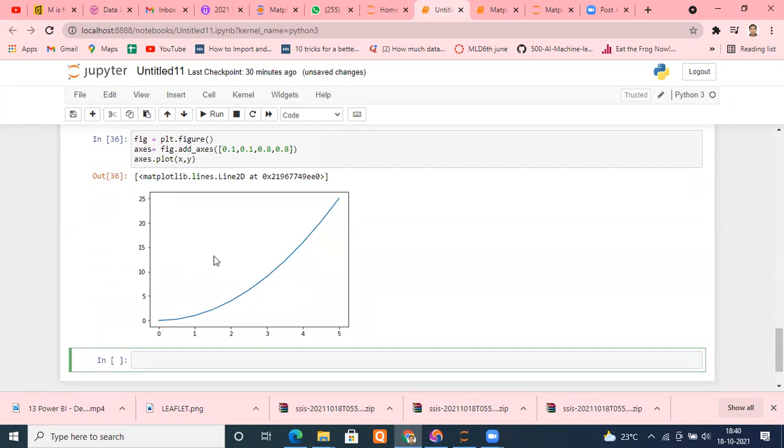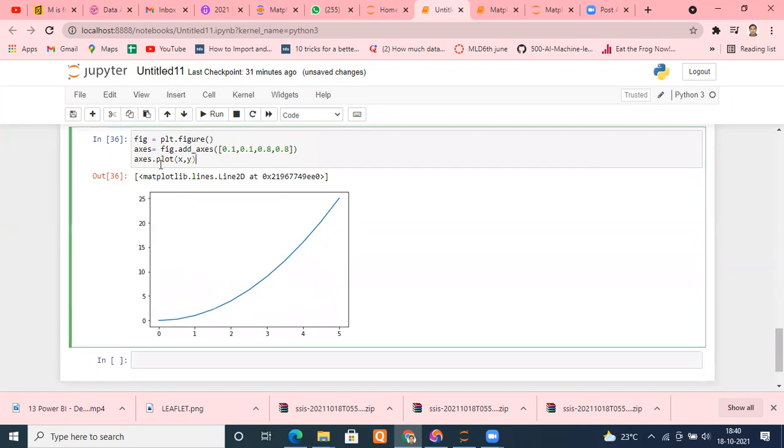Previously we just had to write plt.plot with x and y. This time we first create an object, then assign axes, and then plot it. This is a different way of getting the same graph.